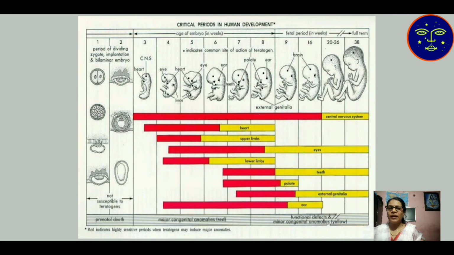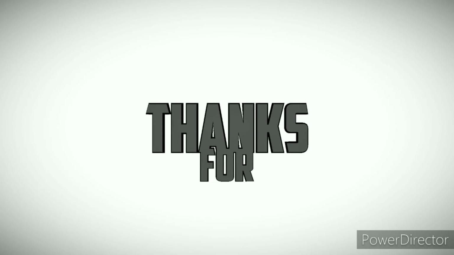Here is the developmental cycle. First is the period of zygote formation, then the embryo, then the starting of the age month or age chart of the embryo. Then the third month structure, fourth month, fifth month. After the 19th month, the brain is completely developed. Here is the chart of how the human embryo is developed from a single zygote. Here is the structure. Thank you.